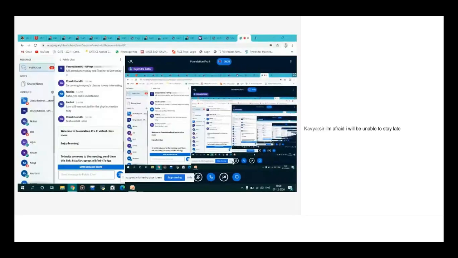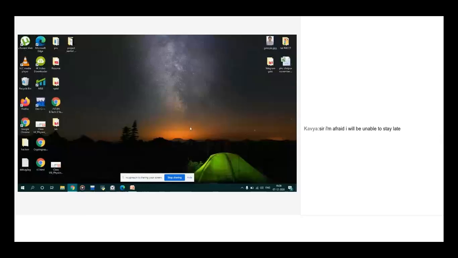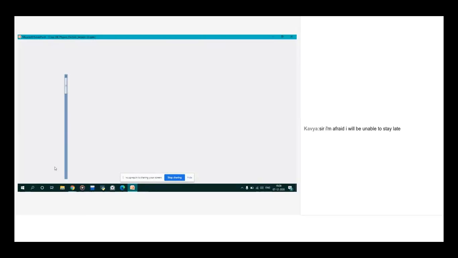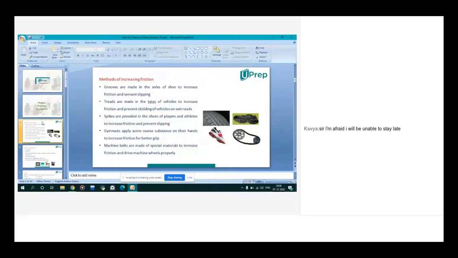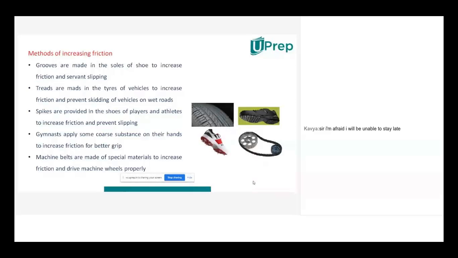And suppose to increase the friction, what do you have to do? Sir, increase the irregularities between the surfaces. Very good. So we have to increase the irregularities between the surfaces. Then what happens? Definitely the friction will increase.